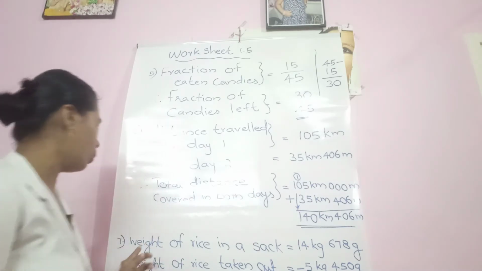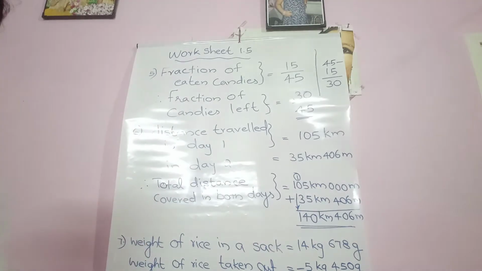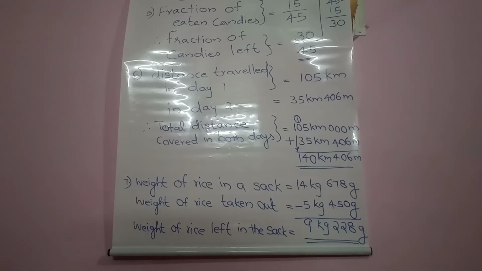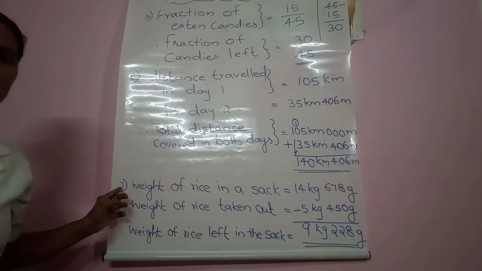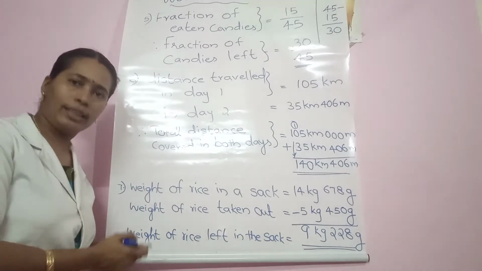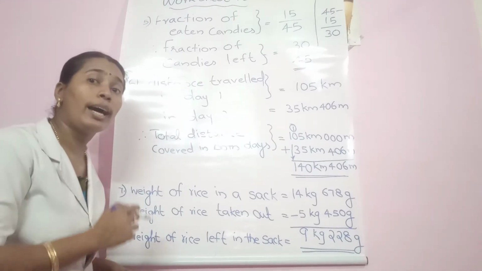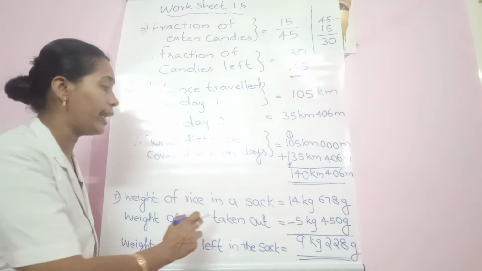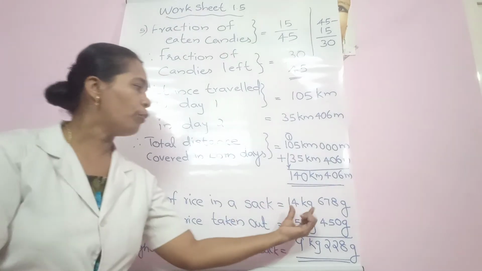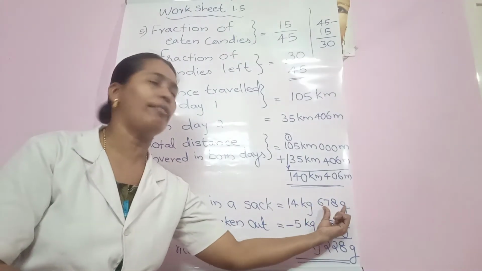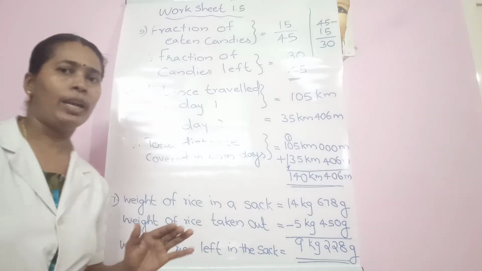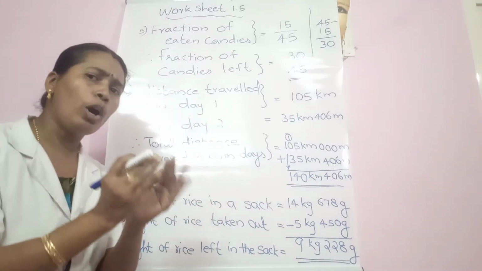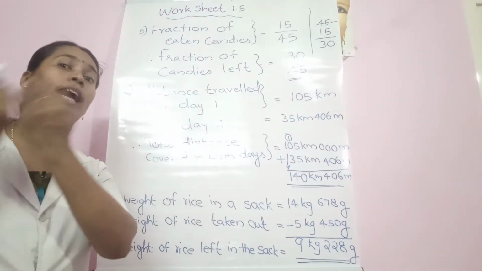Okay, let us move to the 7th question. In the 7th question, we are discussing the amount of rice in a sack. The amount of rice in a sack is equal to 14 kg 678 gram. From this, a small quantity has been taken out.